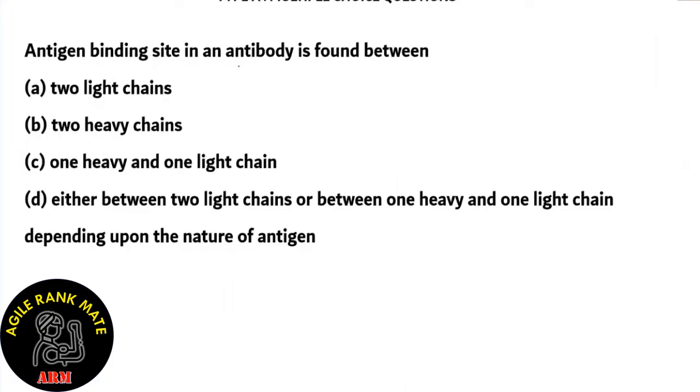Antigen binding site in an antibody is found between two light chains, two heavy chains, one heavy and one light chain, either between two light chains or between one heavy and one light chain, depending upon the nature of antigens. In order to answer this question, we need to understand the structure of an antibody, a typical antibody. So let's draw one.